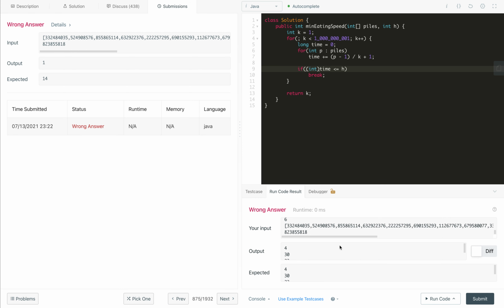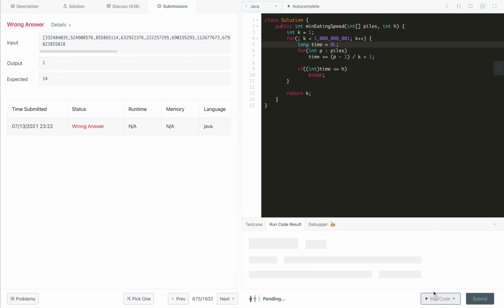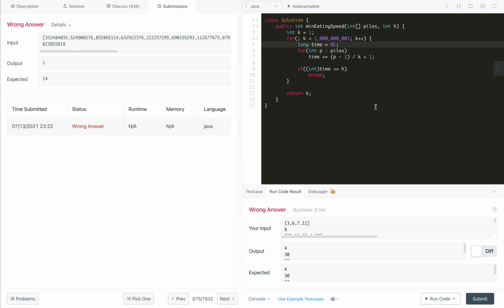Still there is not a valid answer. So for adding, do we need to convert it back to the integer? Let's see if we start with this. So that is not that great.